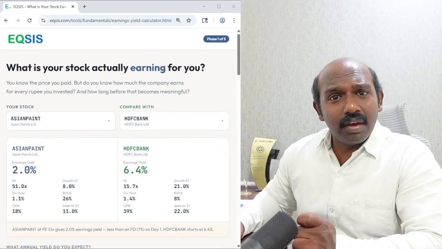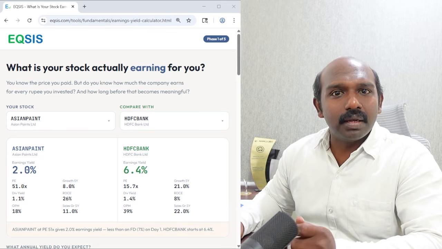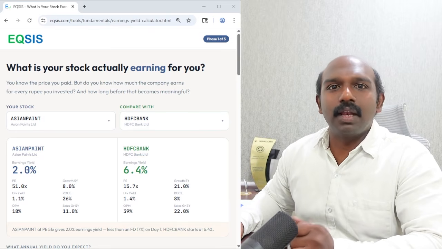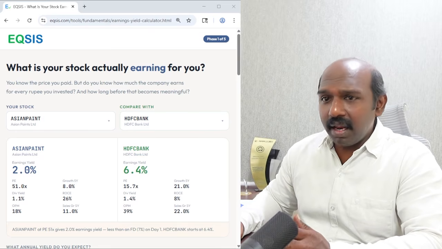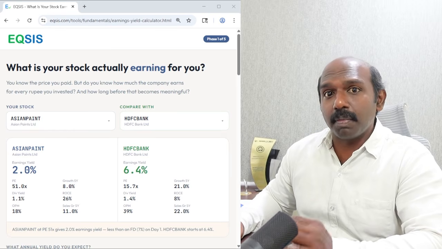Let me now introduce you to this tool. In valuations, we have various factors. Earnings yield is one primary factor. The majority of investors do valuations this way. So we have made this tool in 5 phases to justify the earnings yield from various perspectives.